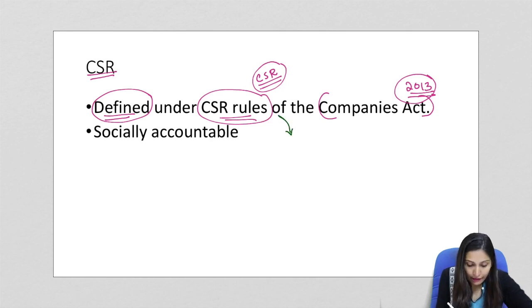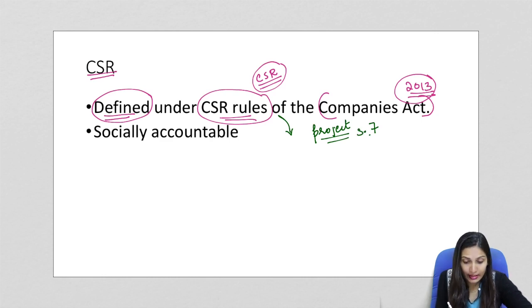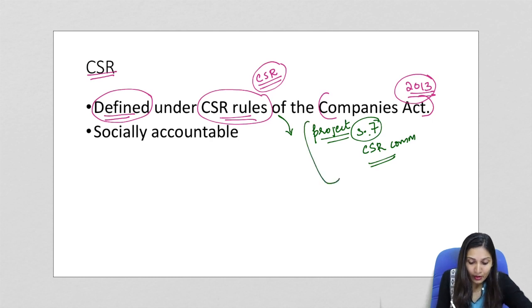Now, the definition of CSR includes those projects related to activities specified in the Schedule 7 of the Companies Act. Again, projects related to activities taken by the company board as recommended by the CSR committee, provided those activities cover items listed in the Schedule 7. So this is the definition or a guideline given in the CSR rules.